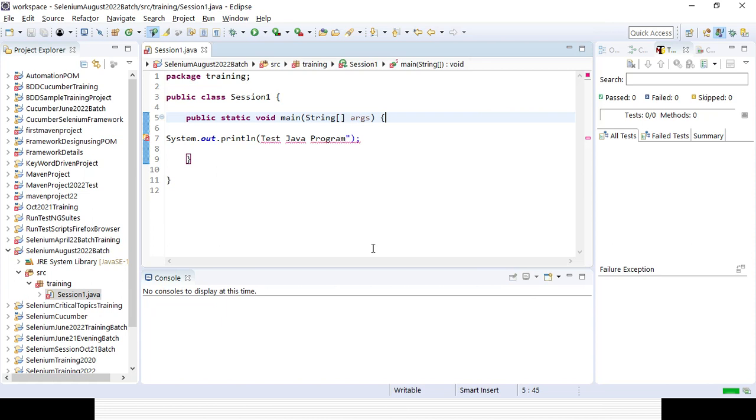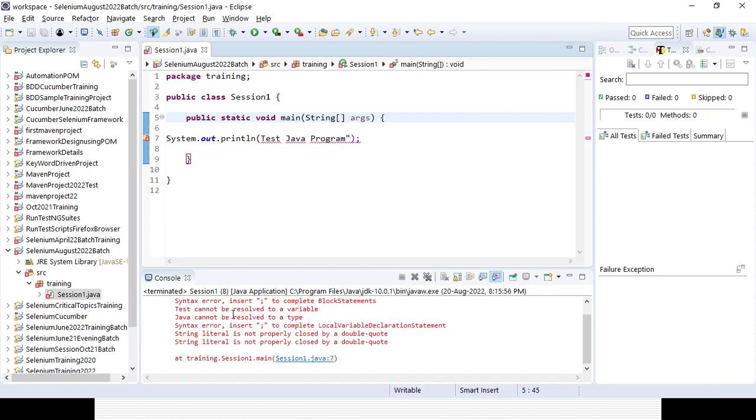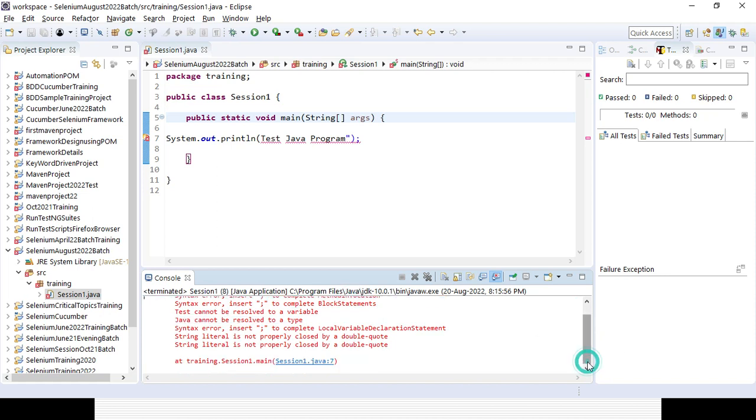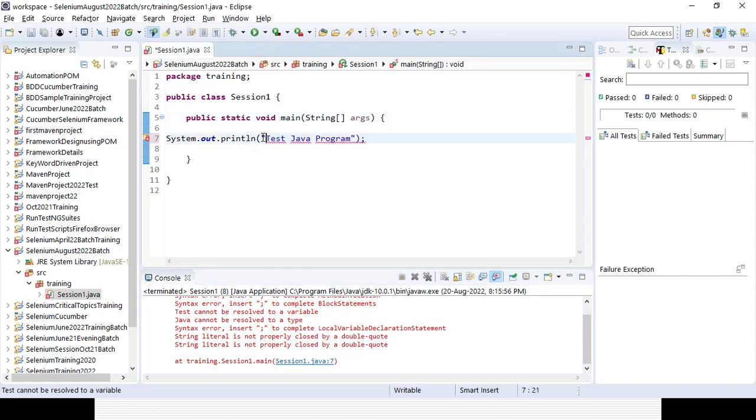You could see this is the error it is showing, the unresolved compilation problem. Where is the error coming? It is coming in line number 7. Session 1 is the class name and this is line number 7, counting 1, 2, 3, 4 like that. So I can correct my code, fix it, and then run it again. So that is the way.